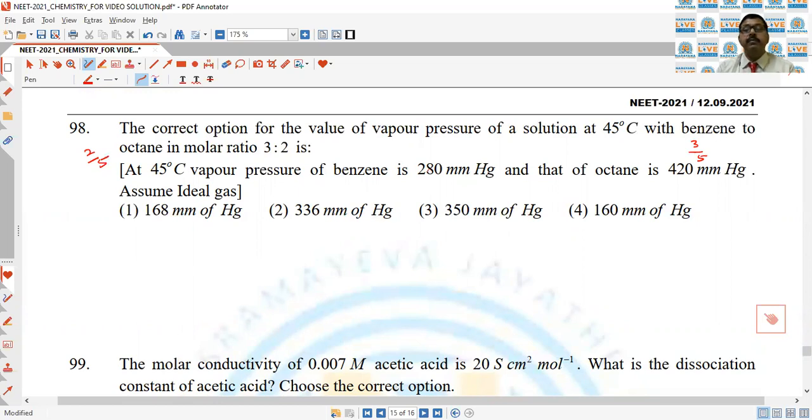By using Raoult's law, the total pressure is equal to P naught A into XA plus P naught B into XB. So the total pressure is 3/5 into 280 plus 2/5 into 420.